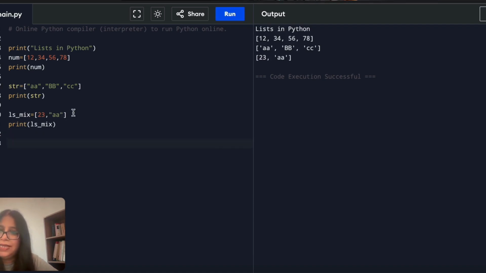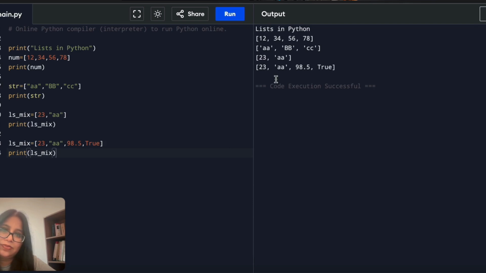If I want, I can add floating point also, the decimal form of numbers. Or if I want to store Boolean, I can use Boolean also. And this statement will show me that my list is created with different data types in a single list. A very special feature of the list. So my same list is having different data types.